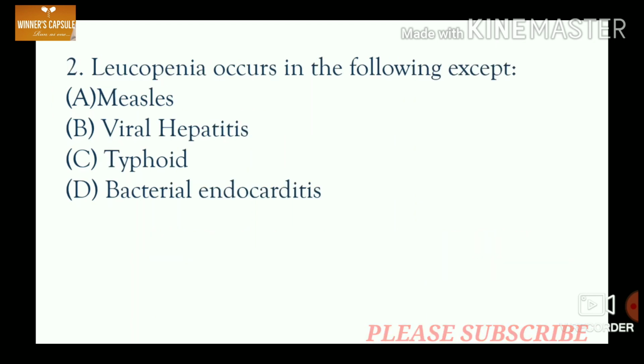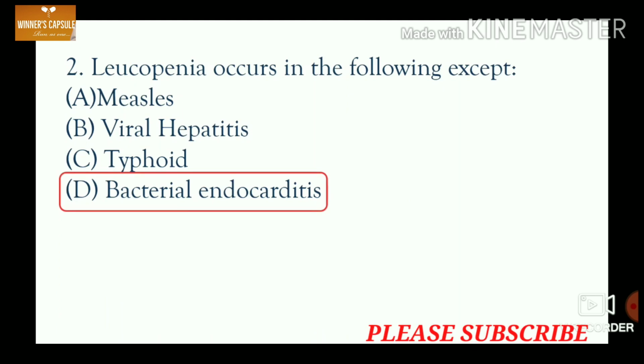Moving to the second question. Leukopenia occurs in the following except A. Measles, B. Viral hepatitis, C. Typhoid and D. Bacterial endocarditis. Answer is option D. Bacterial endocarditis.